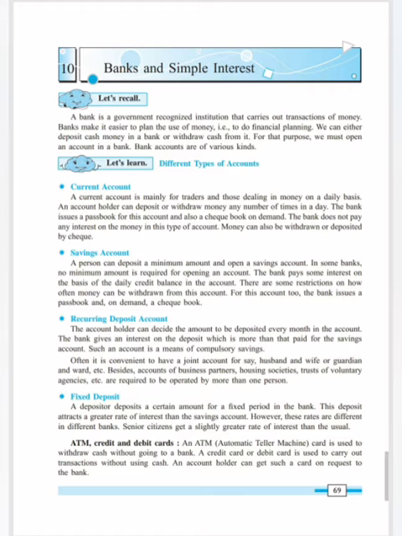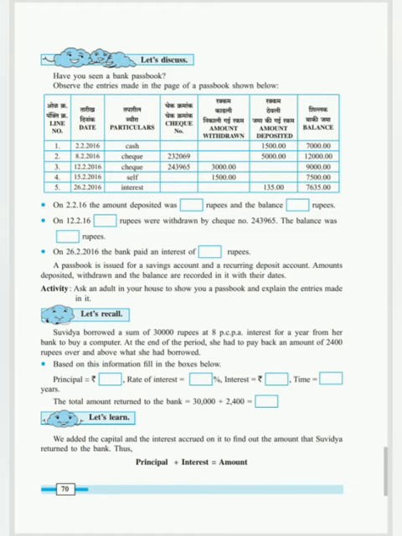Let's now have a look at some examples from the textbook, page number 70. There is one chart shown for you. The chart shows line number, date, particulars, check number, amount withdrawn, amount deposited, and the balance. Amount withdrawn is the money which we remove from the bank.